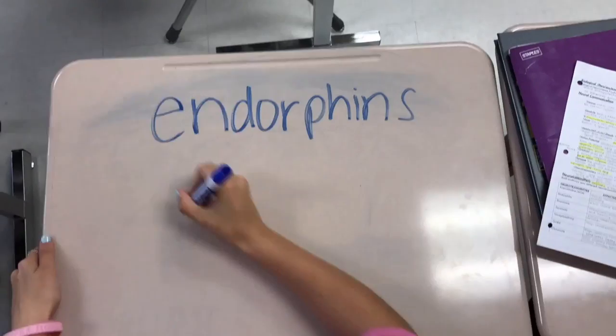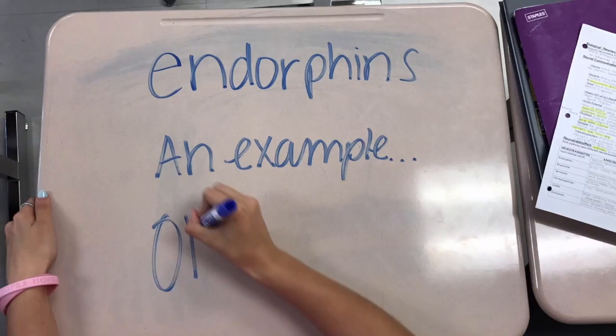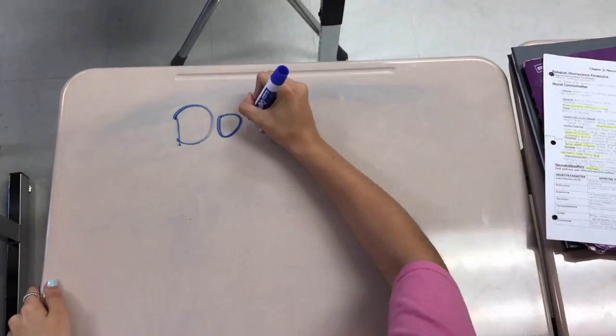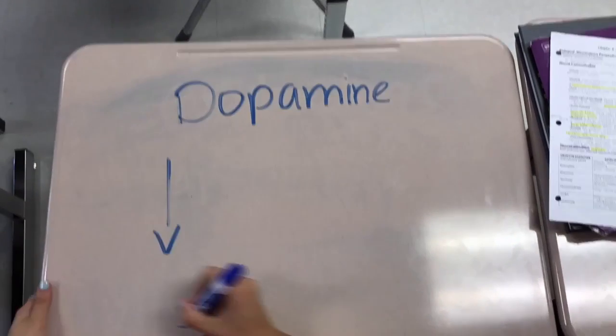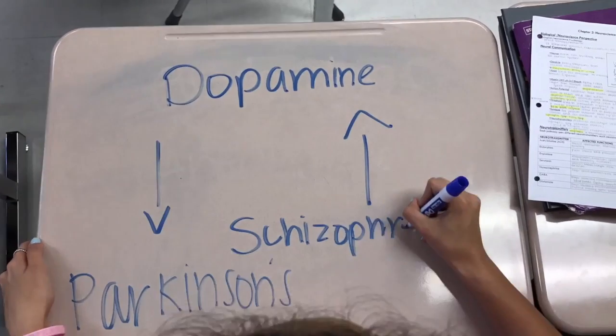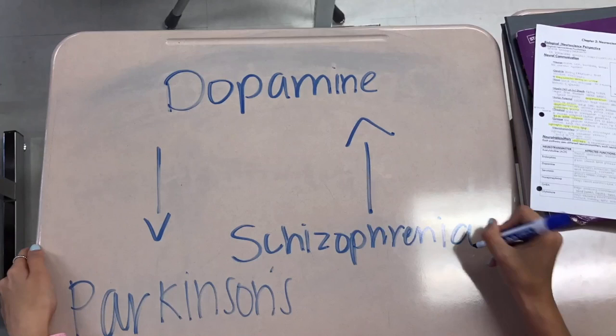Our endorphins control the pain and pleasure within our bodies. An example of endorphins are opiates, and they are associated with many drug problems. Dopamine affects our movements, attention, emotion, and learning. It is also associated with our reward center. If you have an undersupply, there could be a chance that you have Parkinson's disease, but if you have an oversupply, there could be a chance that you have schizophrenia.